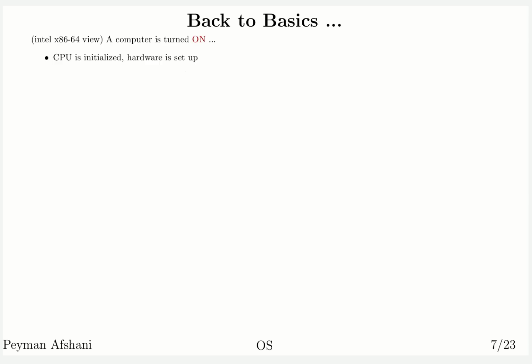Okay. A question that you might be having is how is it that the operating system ends up being in charge of the machine, and how is it that it enters this super privileged state of operation? And the answer lies in essentially the way a computer is turned on and started. So whenever you turn on the machine or your computer, lots of complicated things happen. And as far as I know, not everything is public.